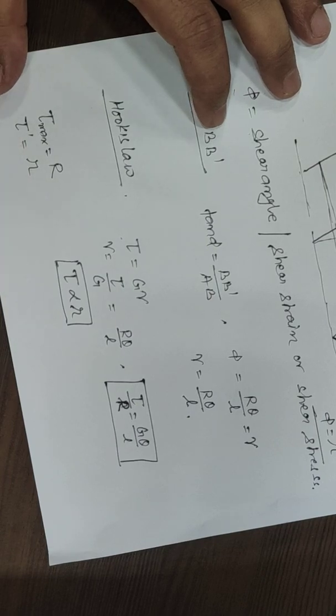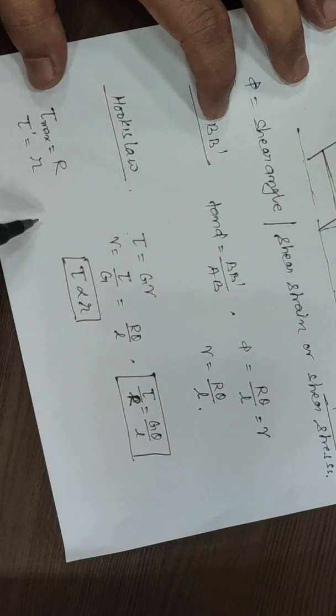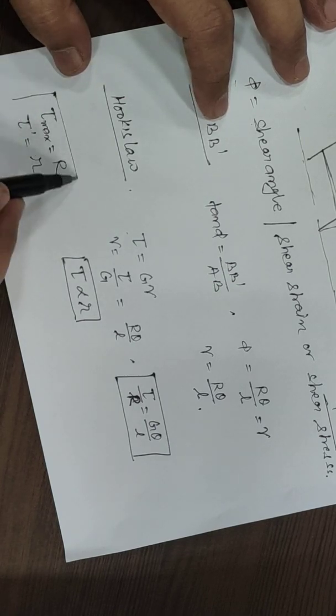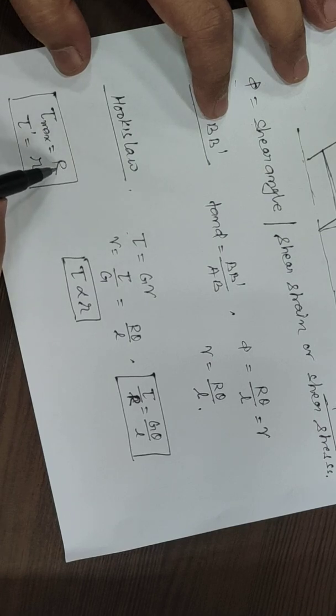Or we can say this is tau dash. Corresponding to the maximum value of radius we have tau maximum, and corresponding to an intermediate value we have an intermediate value of the shear stress.